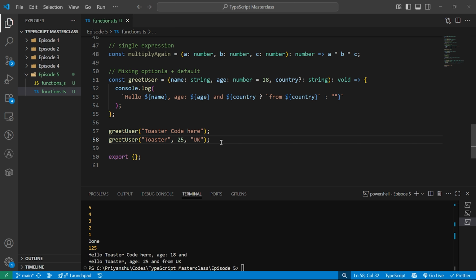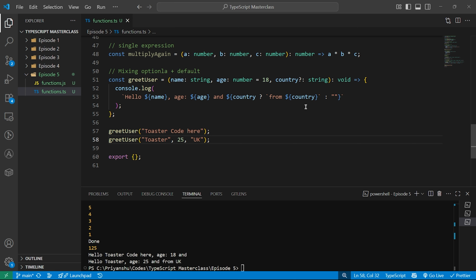So default must come after required parameter. This is just a nomenclature we follow. A default parameter should always come after required parameters, and optional parameters can come anywhere after required ones, but don't overdo it. Mixing optional and default parameters is like mixing coffee and energy drink. Possible, but if you go too far, you will regret it. Never do that. From my personal experience, never mix coffee with energy drinks. Oh my god, that still haunts me.